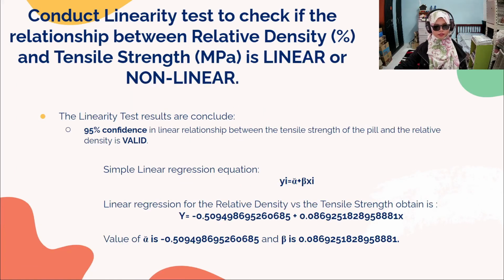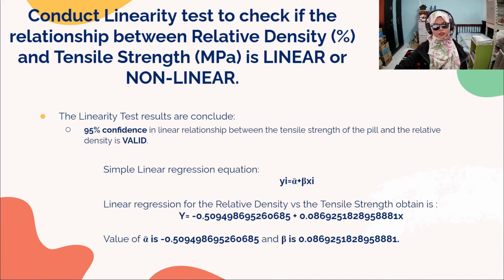Next, we will conduct linearity tests to check if the relationship between relative density and tensile strength is linear or nonlinear. The equation to describe this relationship is y equal to mx plus c, where y is the tensile strength of peel in MPa, m is the gradient of the line in ratio, x is the relative density of peel, and c is the intercept. From that, we can write the simple linear regression equation, which is yi equal to alpha plus beta xi.